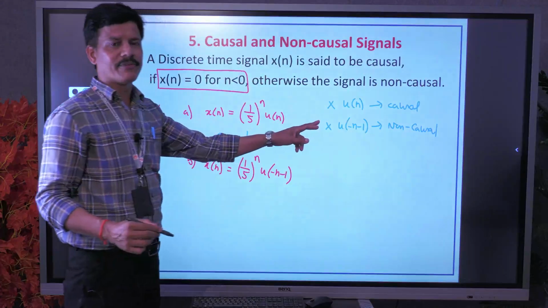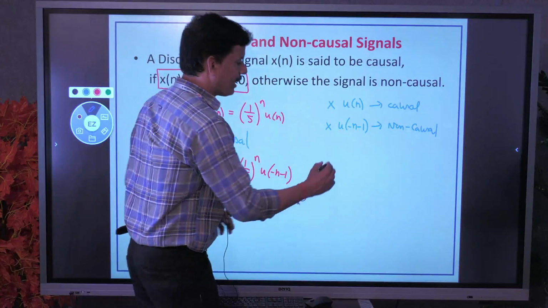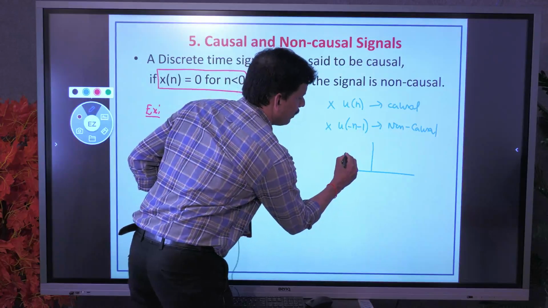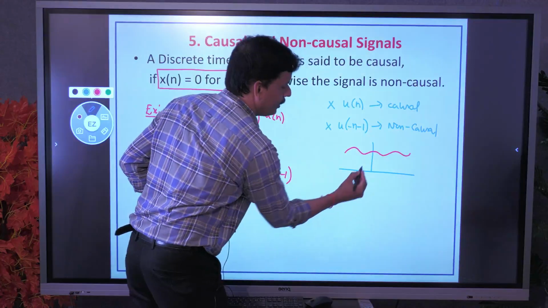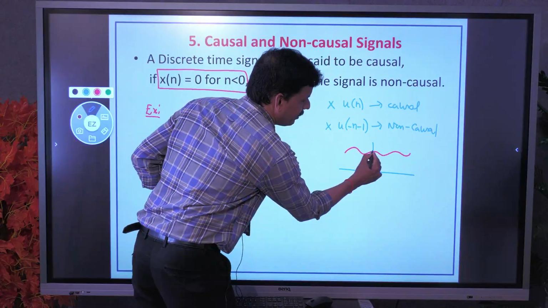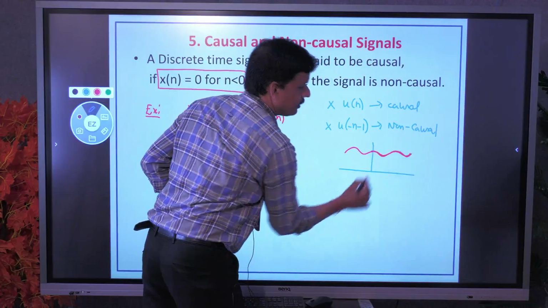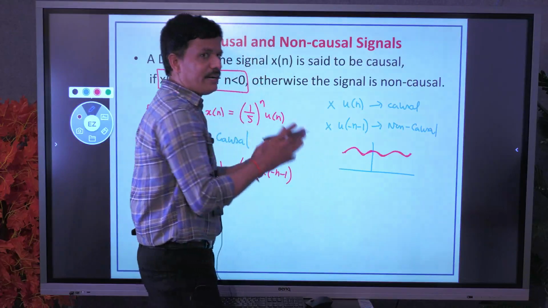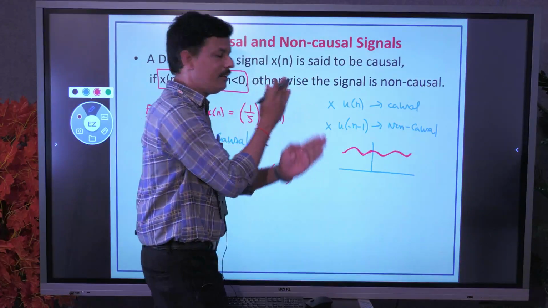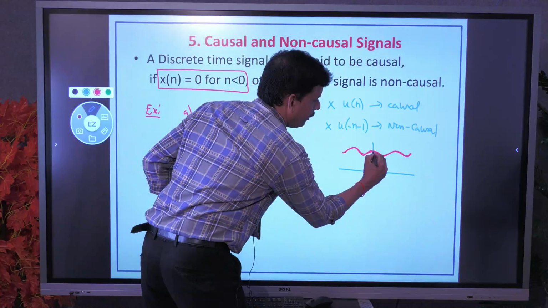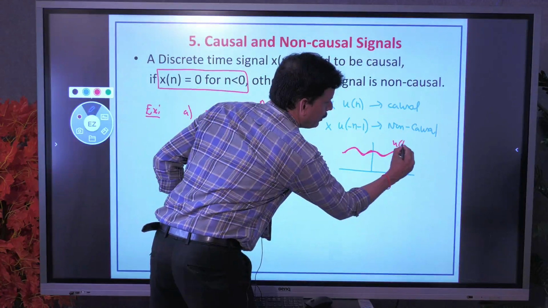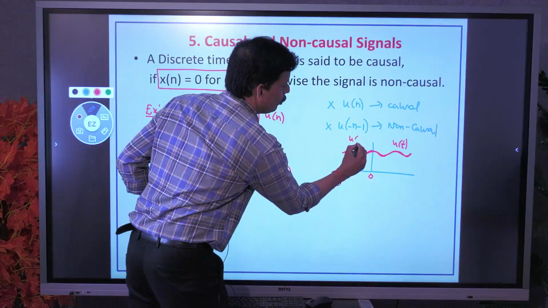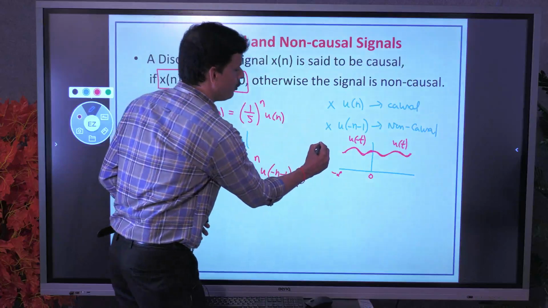You can easily see the difference between continuous time and discrete time. In case of continuous time, if you take a signal, for example u of t, it means 0 to infinity. What is the negative part? 0 to minus infinity. So both u of t and u of minus t start from 0. This side is 0 to infinity, that is something multiplied with u of t, and 0 to minus infinity is u of minus t in case of continuous time.